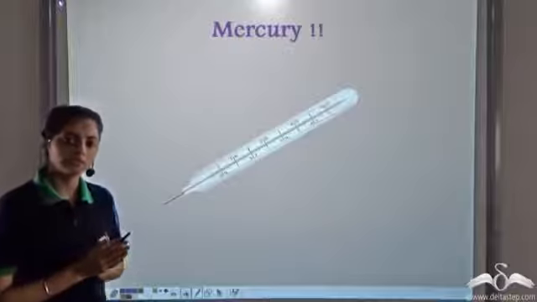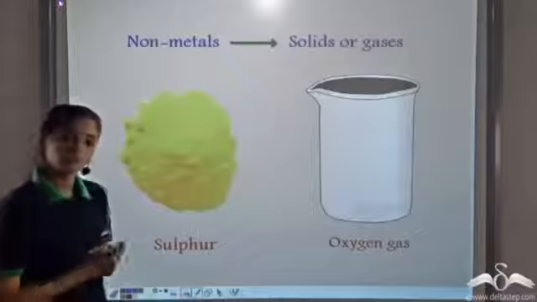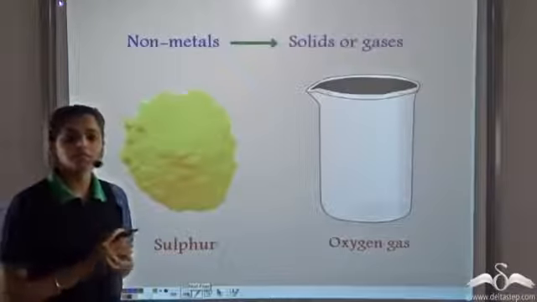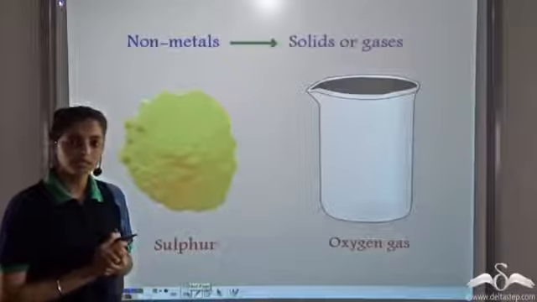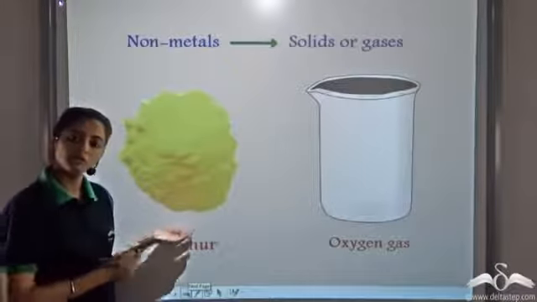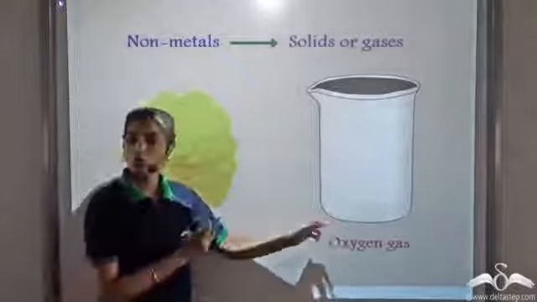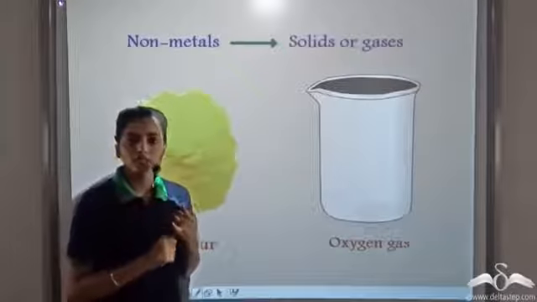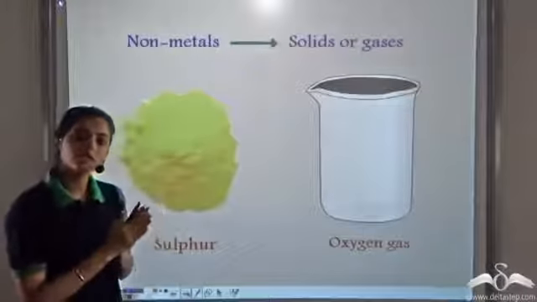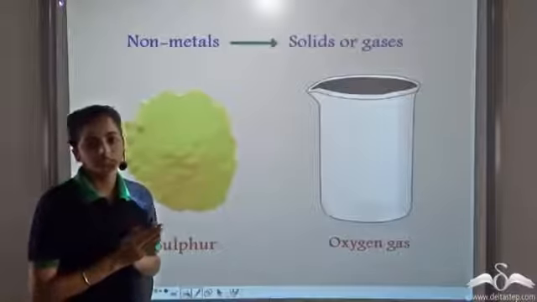What about the non-metals? The non-metals, if you consider coal, it is in the solid state. Other non-metals like sulfur, phosphorus are in the solid state. But gases like oxygen gas, nitrogen gas, chlorine gas, these are all non-metals in the gaseous state.